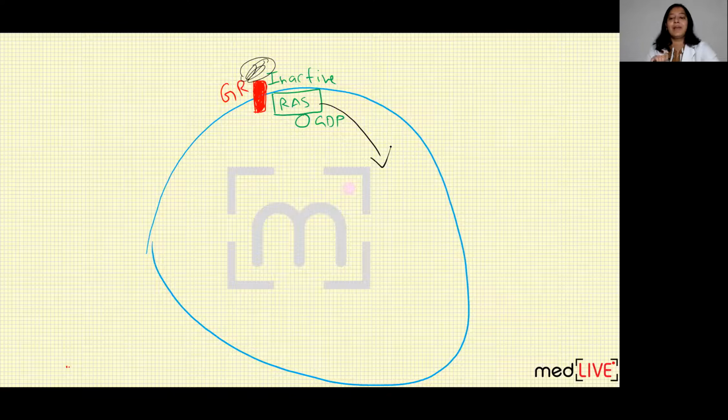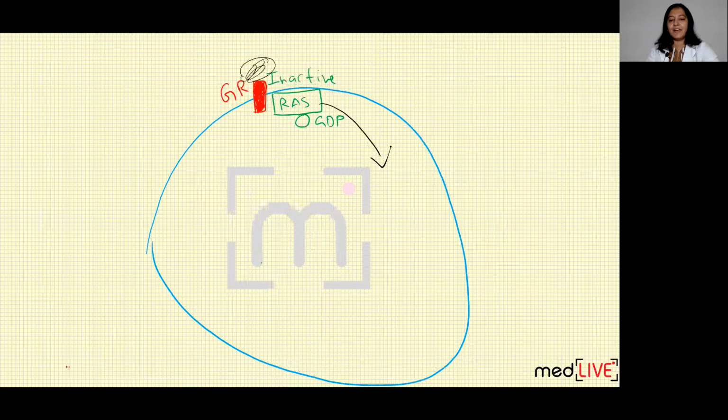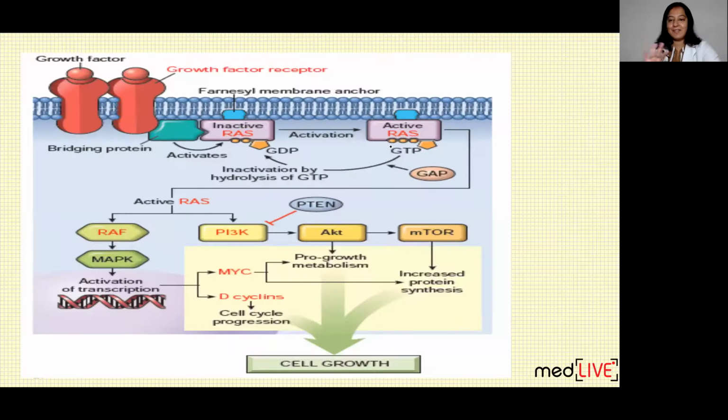This occurs normally. Now let's come to the second situation, what happens in mutation. Can you see this diagram? This is from Robbins and Cotran. This is the standard diagram. That was a line diagram to explain it in a simplified way. This is the original diagram.